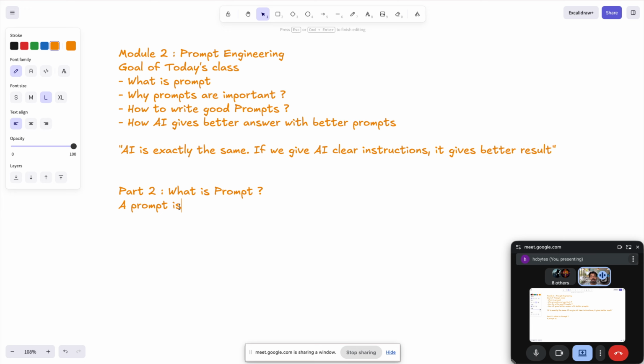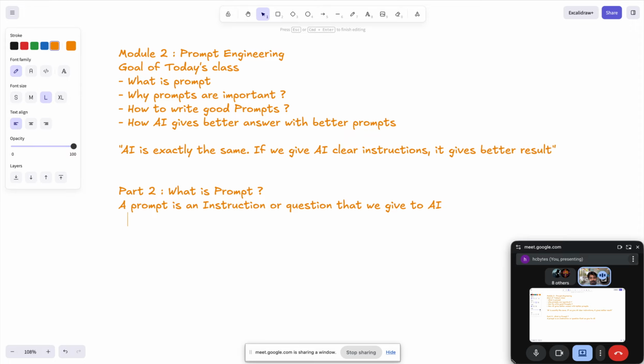See, when you ask your mom for some food, you give her an instruction. Or in school, your teacher tells you to complete this work. This is an instruction only. The teacher gives you an instruction to do this work, then you come the next day with that work. In the world of AI, a prompt is the same thing. A prompt is an instruction or a question that we give to AI.